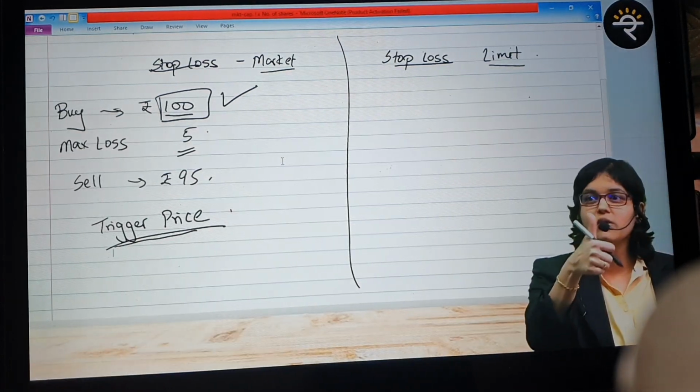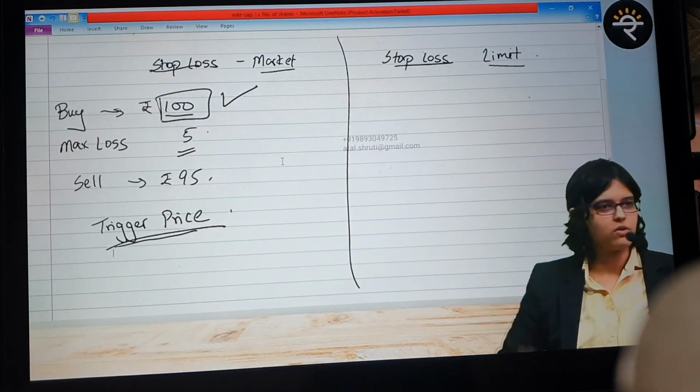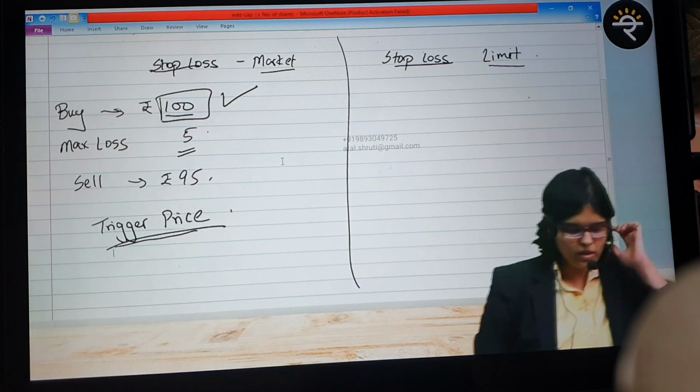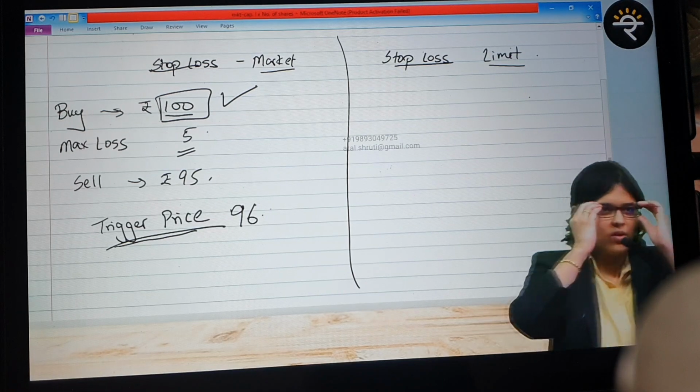So always, what is the golden rule? What is the thumb rule? The trigger price should be higher, above your stop loss order. Simple. Is this okay? So now you can imagine, everyone pay attention. My trigger price is at 96.